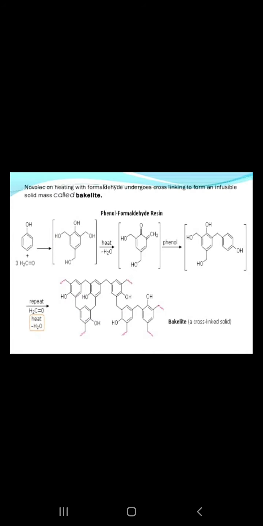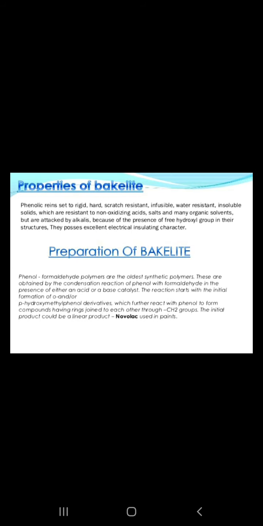For example, phenol reacts with formaldehyde in the presence of an acid or base catalyst to convert to phenol formaldehyde resin. Phenol formaldehyde resin further reacts with phenol to convert to bakelite, a cross-linked solid. Clear? Next, properties of bakelite.